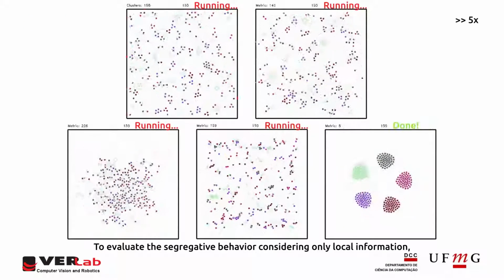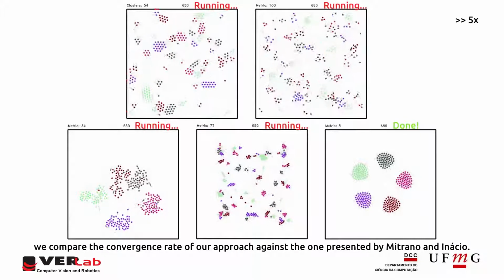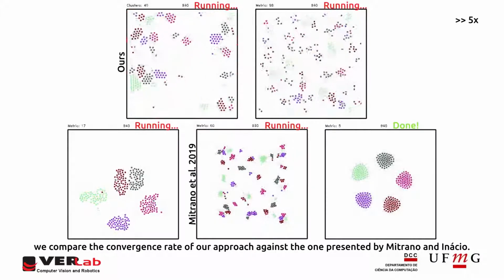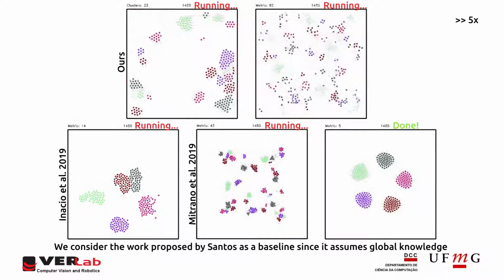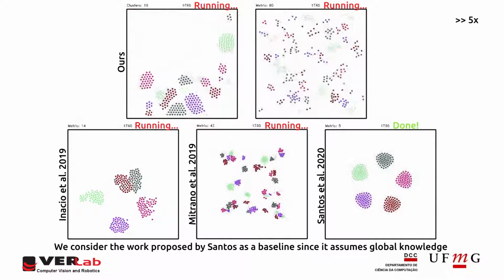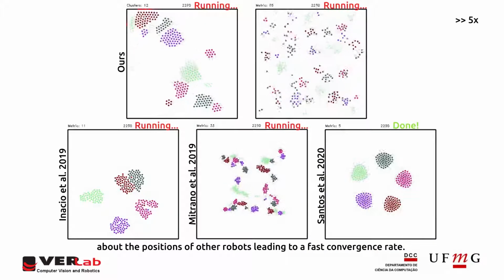To evaluate the segregative behavior considering only local information, we compare the convergence rate of our approach against the one presented by Mitrano and Inacio. We consider the work proposed by Santos as a baseline since it assumes global knowledge about the positions of other robots, leading to a fast convergence rate.